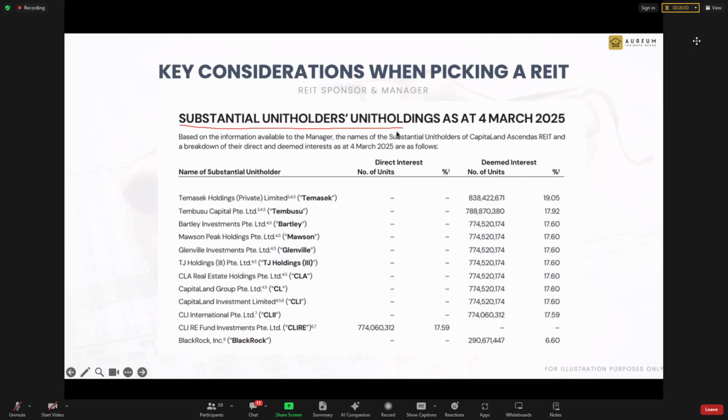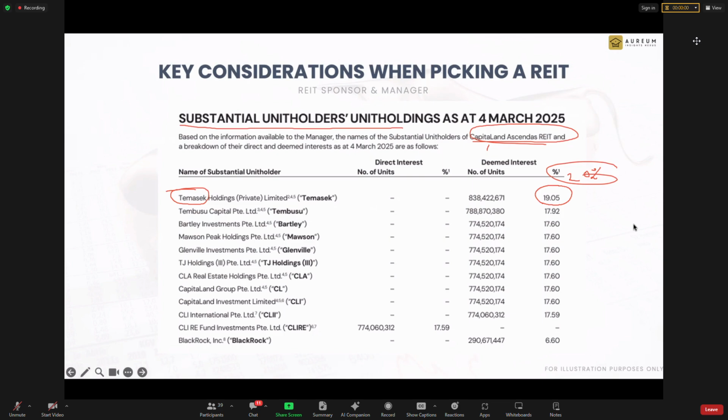Okay, this is CapitaLand Ascendas. So you know CapitaLand Ascendas is under who? Under Temasek. So how much percentage does Temasek have here? 19%. The sweet spot for a sponsor to have a stake in a REIT is 20%, around 20 to 25%. To me, that is a good holding to show the commitment the sponsor has with the REIT.